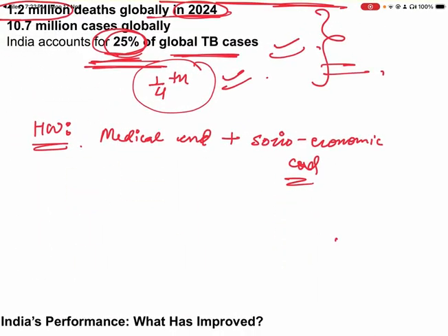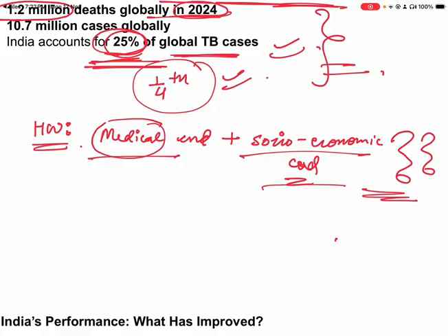So I said that TB is a medical condition and a socio-economic condition. For the medical condition, you can easily get the answer; you can discuss the microorganism and all these things. But why I am saying that TB is a socio-economic condition, please prepare an answer for yourself and write your answer in the comment section so that we can discuss.